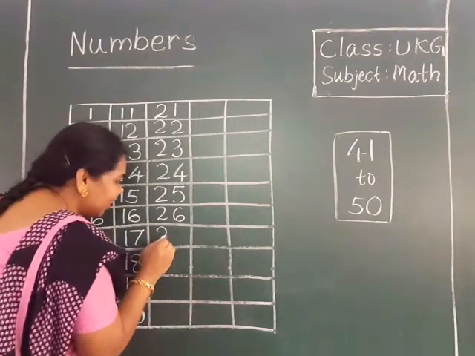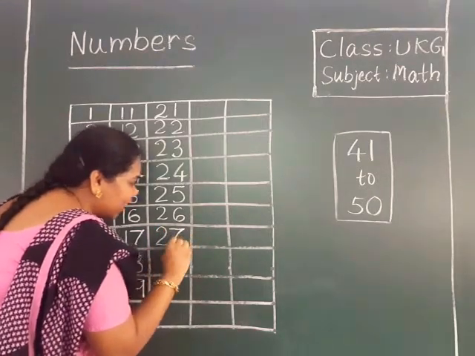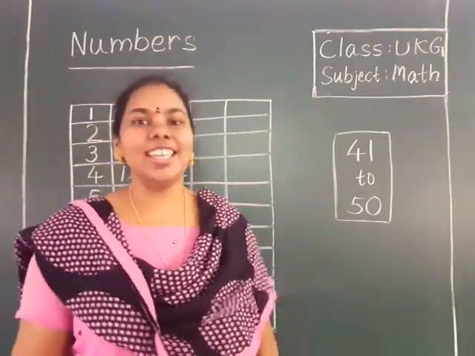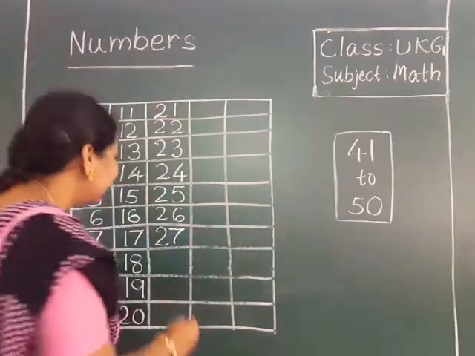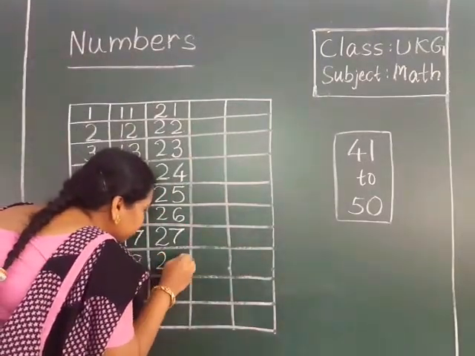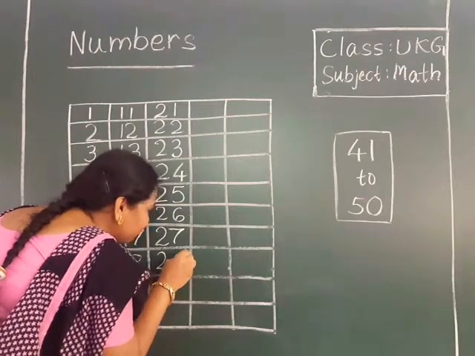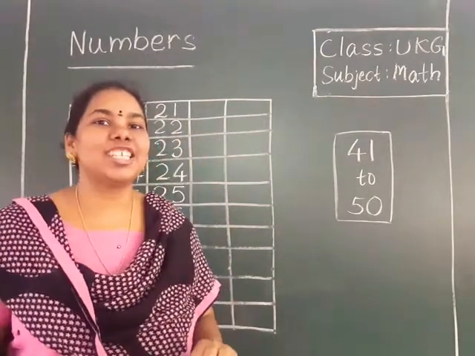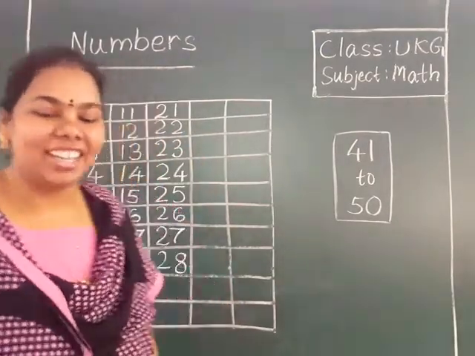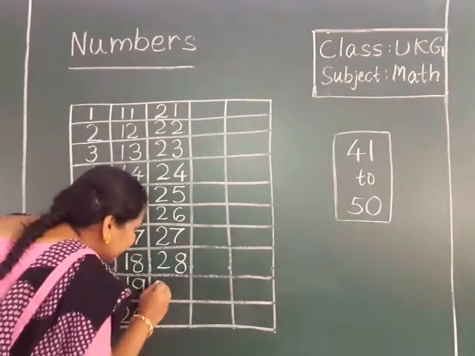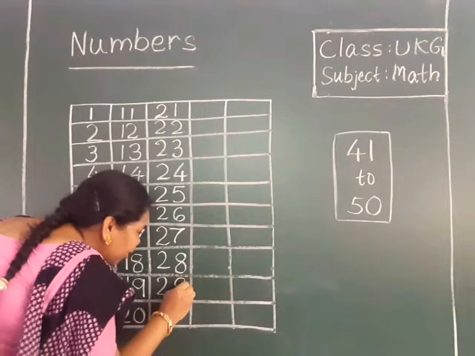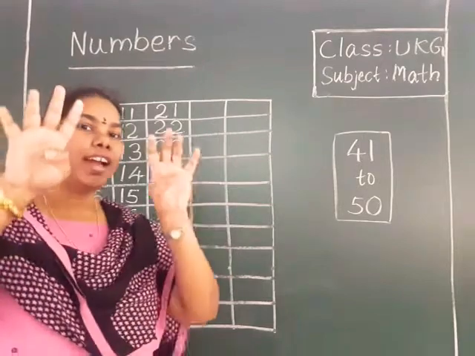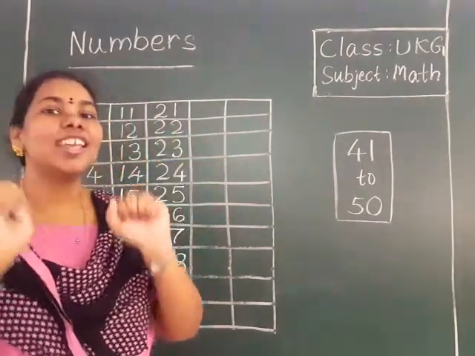How to write 27? 2, 7 is 27. Next, after 27? 28. 2, 8. Come on, show with your fingers. 2, 8, 28. After 28? 29. 2, 9. 2 and 9 is 29.